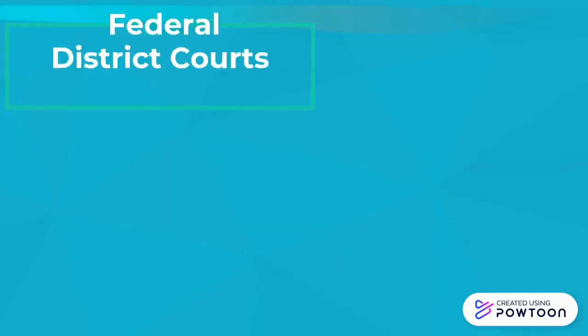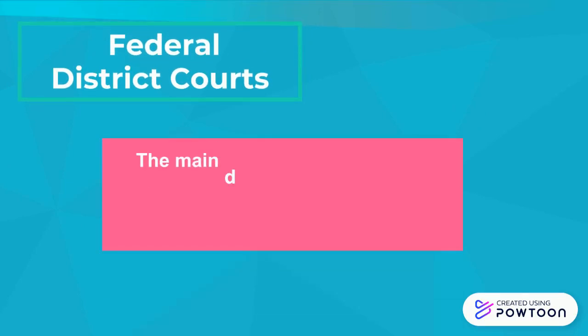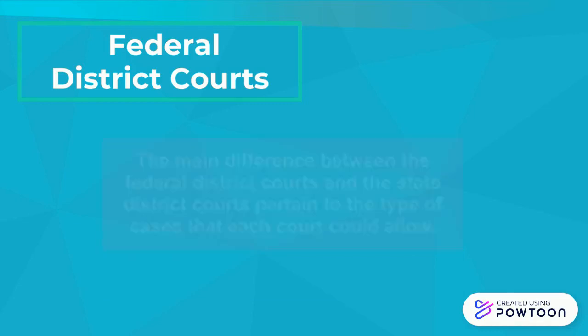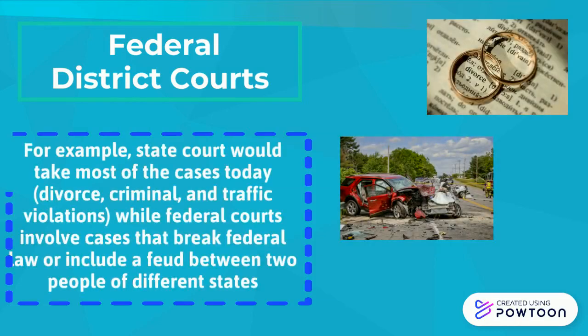The main difference between the federal district courts and the state district courts pertains to the type of cases that each court could allow. For example, state courts would take most of the cases today, like divorce, criminal and traffic violations, while federal courts involve cases that break federal law and include a feud between 2 people of different states.